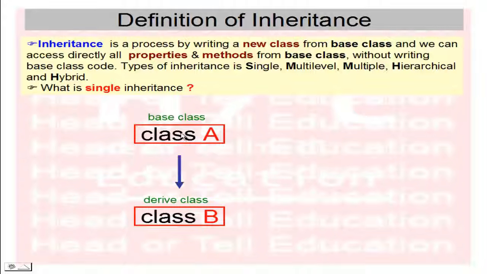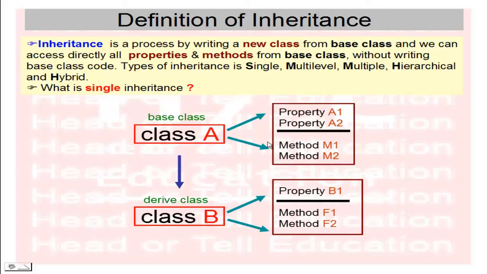By using this base class I have derived the class B, because I want to access all the properties and methods from the base class, and this is our additional property and method inside class B. This is the inheritance property. Inheritance means we inherit all the properties and methods in our new derived class B.